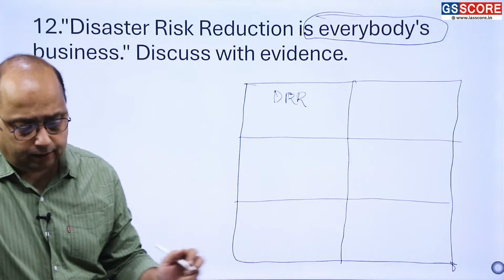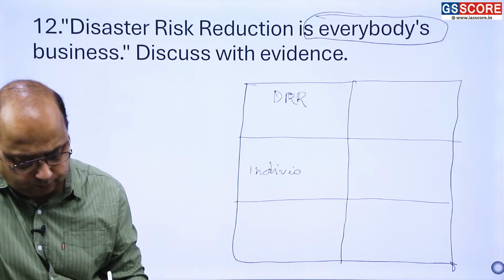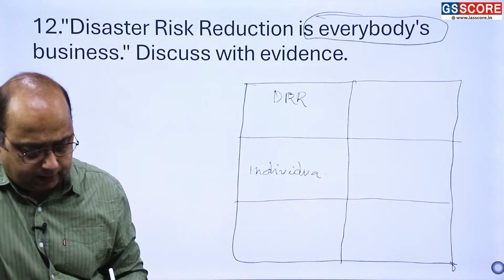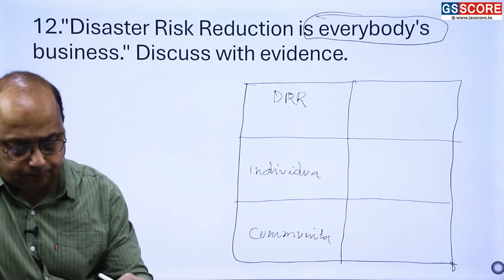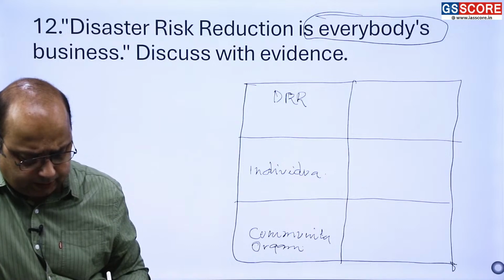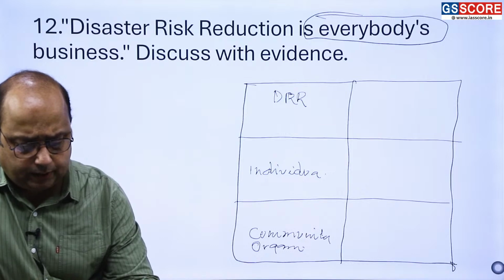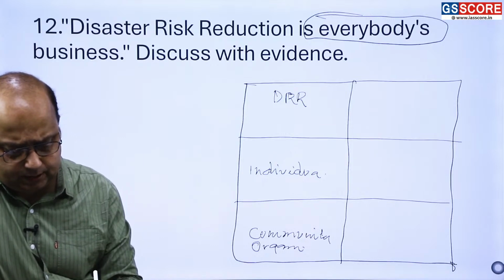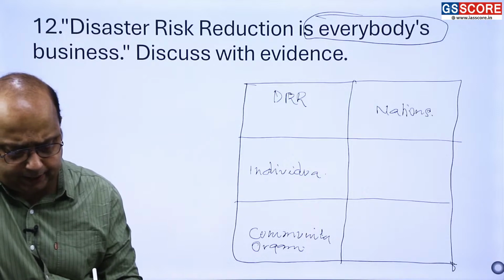So you have to write individuals, then community, then community and organization, then after community and organization you can write nations, and then you can write international organizations.